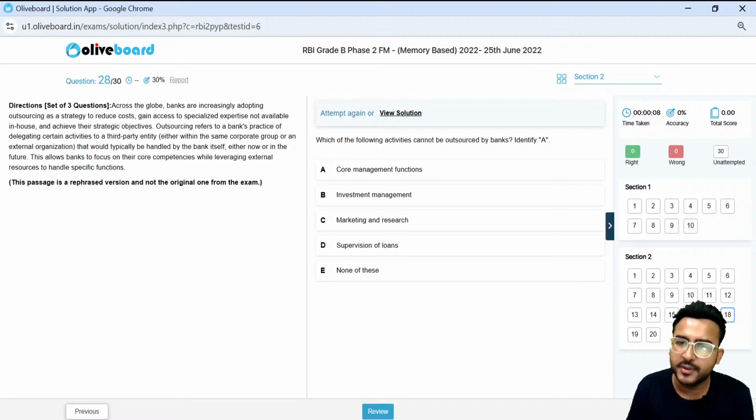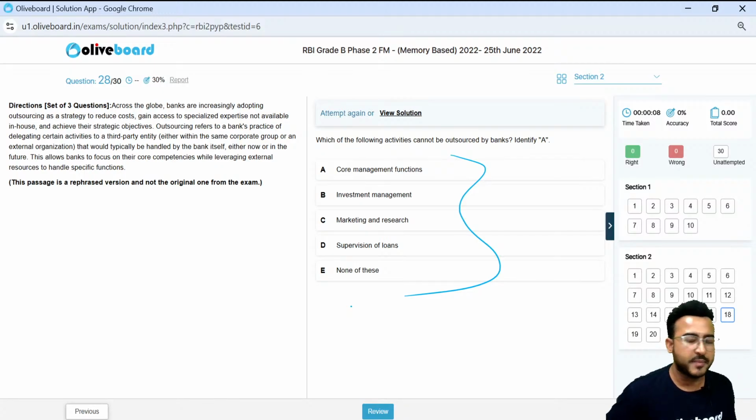Which of the following activities cannot be outsourced by the bank? So totally unrelated question from the para. The para just gave a general understanding and all they wanted to ask was something else only. Okay, so the para was just there to give you a context and to consume your time a little bit.